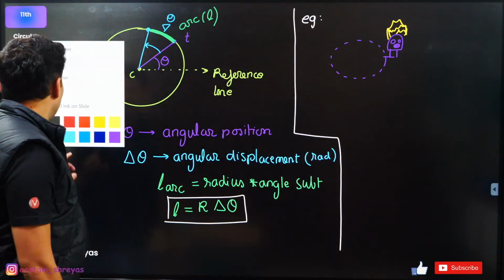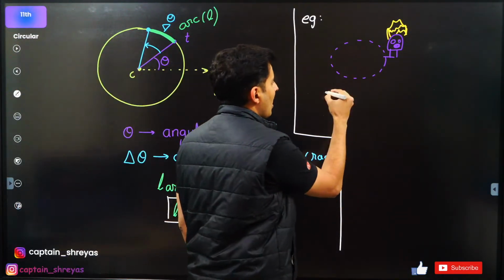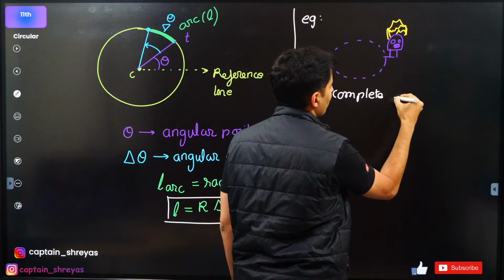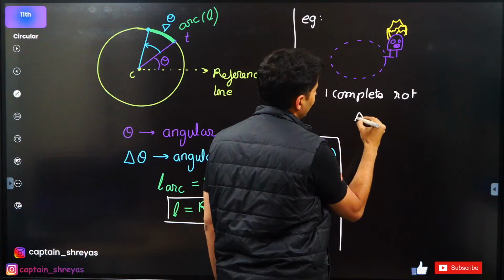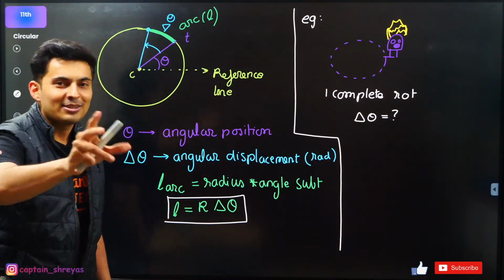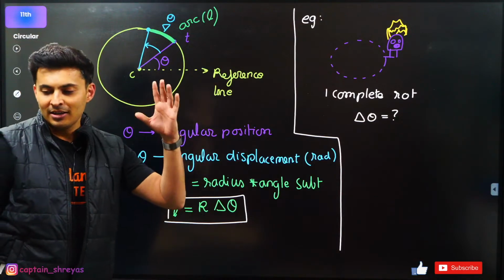So my question to all of you is, in one complete rotation, delta theta is how much? How much is the angular displacement?